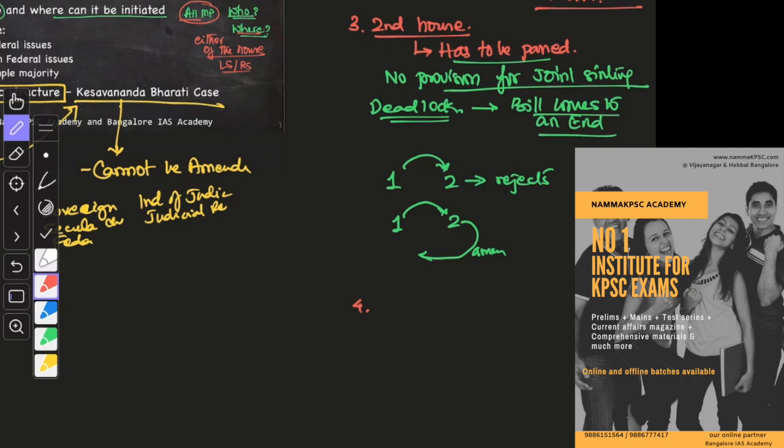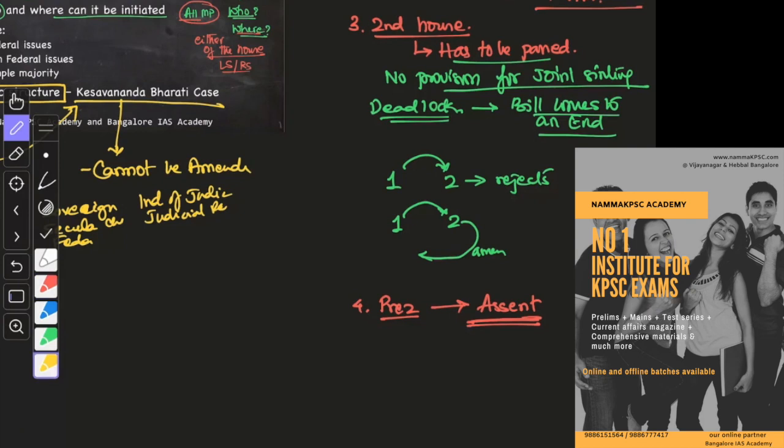Then the fourth stage is the bill being sent to the president. Once the bill is sent to the president, he has only one option, to give his assent. Please remember this for the constitutional amendment bill. The president has only one option to give his assent. He cannot send it back. He cannot reject it. He has to give his assent. Is that okay? So that is one.